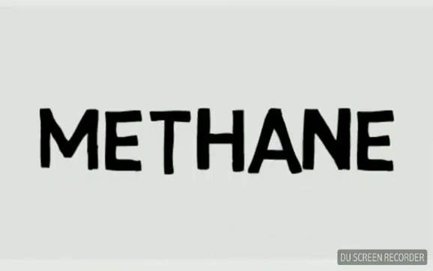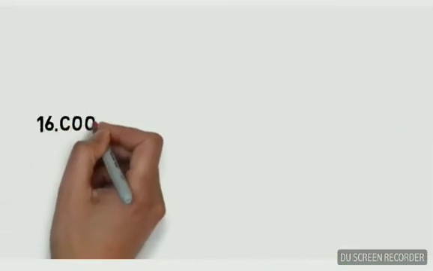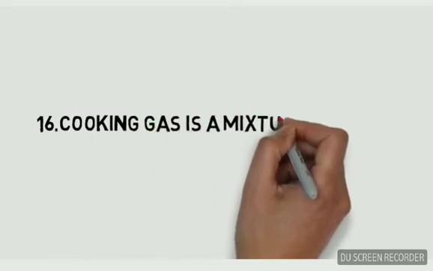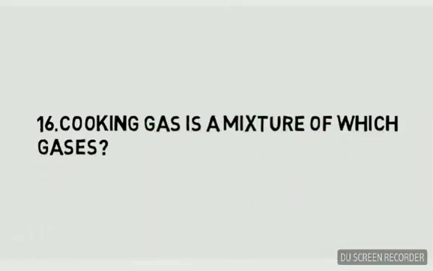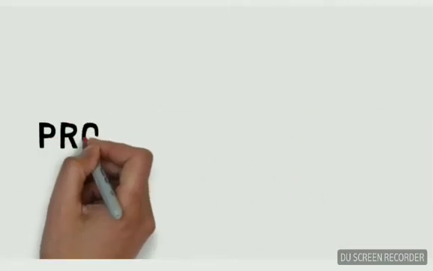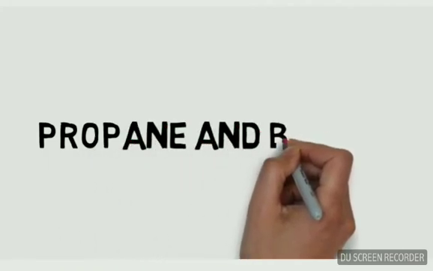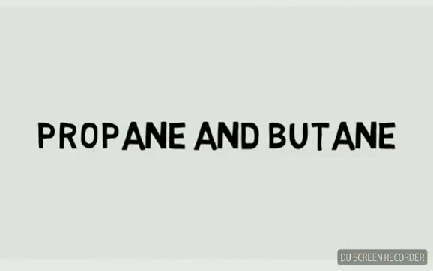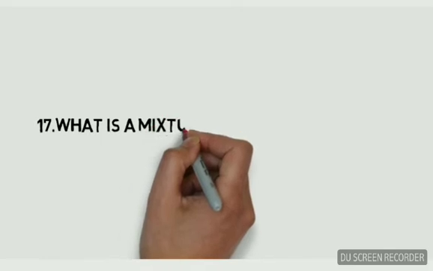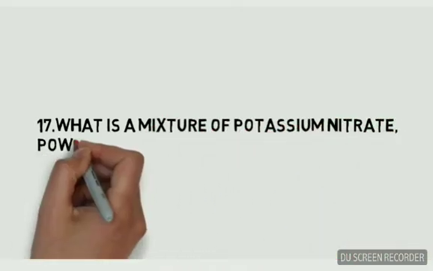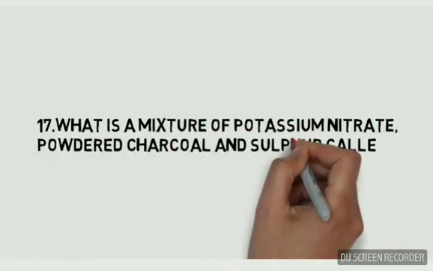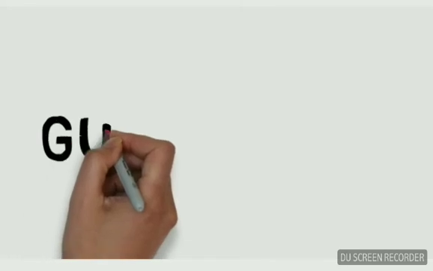Methane. Cooking gas is a mixture of which gases? Propane and butane. The next question is, what is a mixture of potassium nitrate powder, charcoal and sulfur called? The answer is gunpowder.